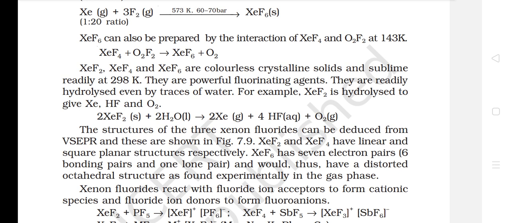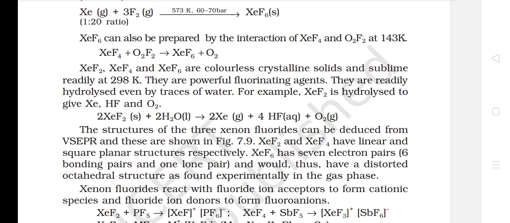They are powerful fluorinating agents. They are readily hydrolyzed even by traces of water. For example, XeF2 is hydrolyzed to give xenon, HF and O2. The structures of the three xenon fluorides can be deduced from VSEPR and these are shown in figure 7.9.